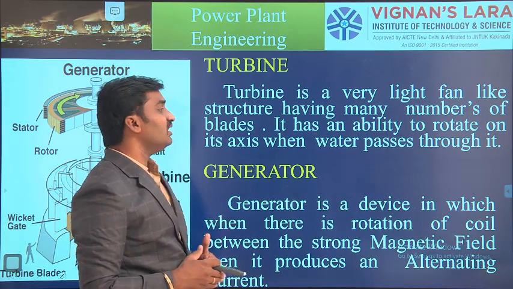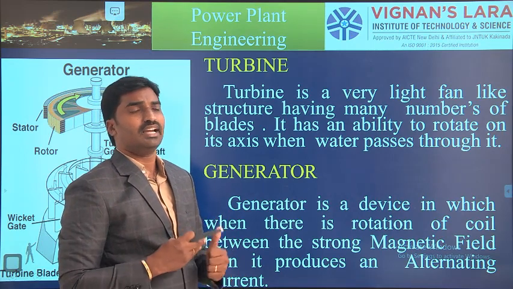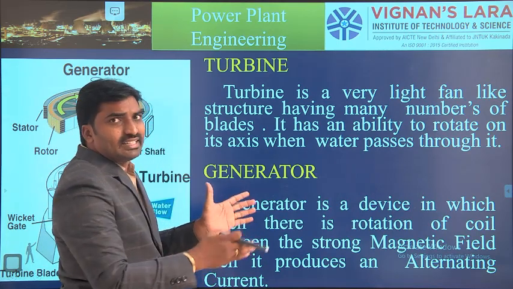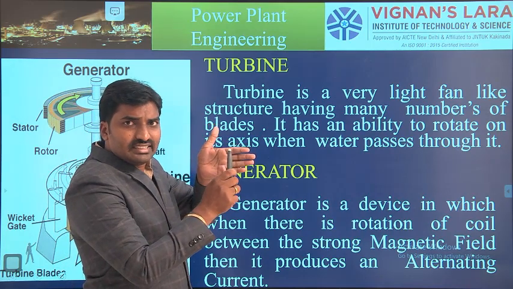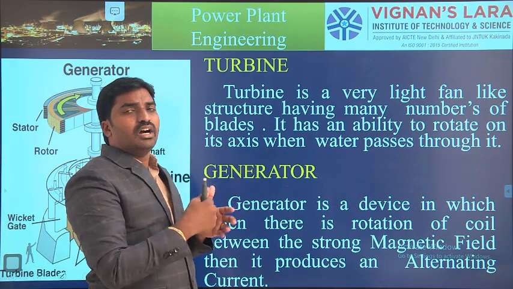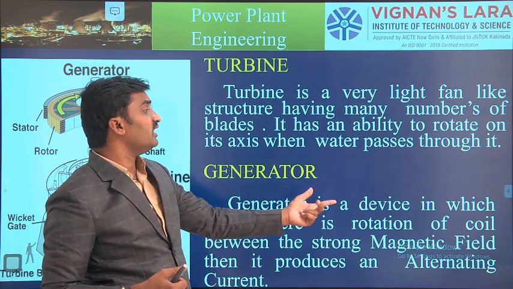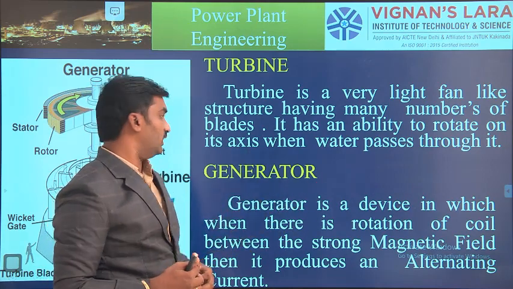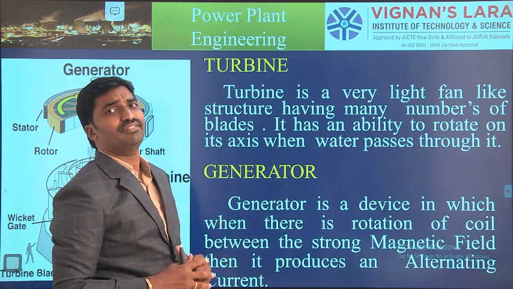And what is meant by generator? A generator is also a device, which generates electrical energy from mechanical energy. Here we are placing a magnet, so it creates a magnetic field, and we are rotating the mechanical energy in that field. Due to the magnet's force on that rotation, it creates the electromotive force, EMF. So a generator is a device in which, when a coil rotates in between a strong magnetic field, it produces an alternating current. This is the concept of a generator.